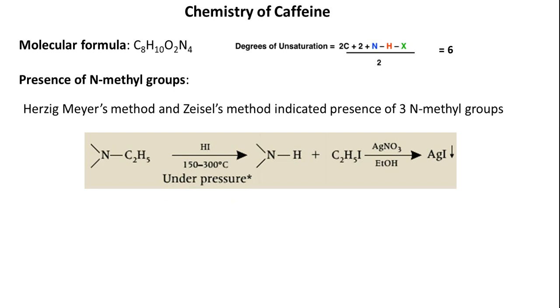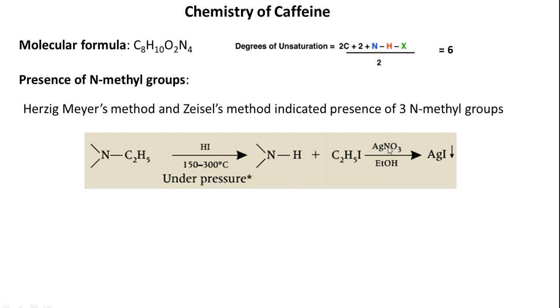They treat the N-methyl compound with hydrogen iodide, and it gives a degraded product with NH, and here ethyl iodide has come, because here it is an N-ethyl compound. If we had an N-methyl compound, we would get methyl iodide.